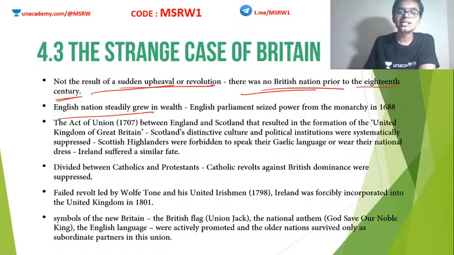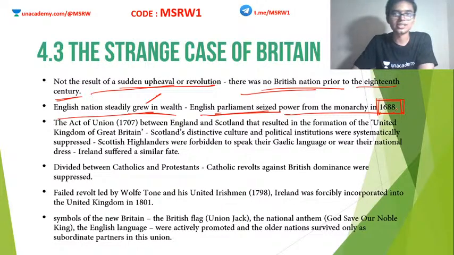So English nation steadily grew in wealth. Wealth means they acquired colonies and more, they became industrialized. So more raw materials, more finished goods. Because of all these things, English nation, that is Britain, became more and more wealthy. English Parliament seized the power from monarchy in the year 1688. This is way before industrialization.